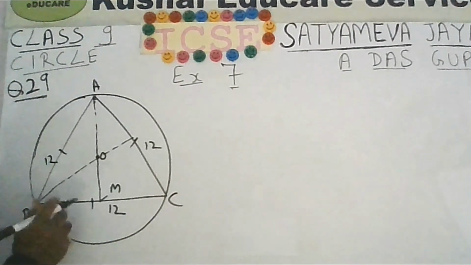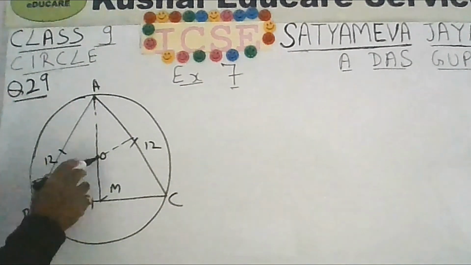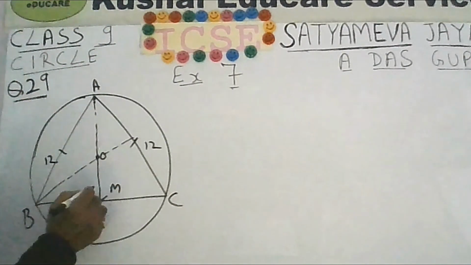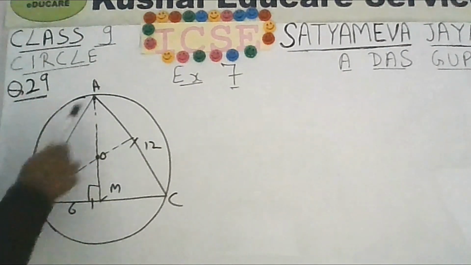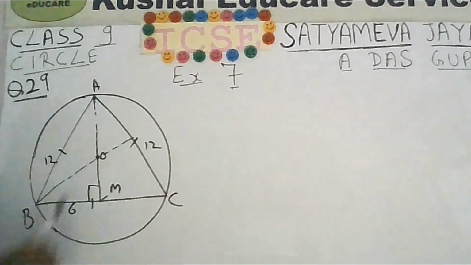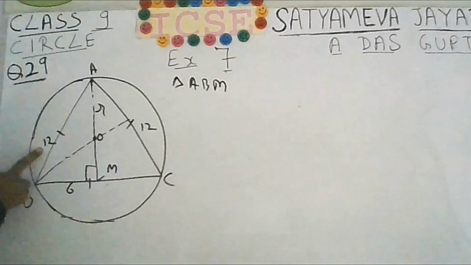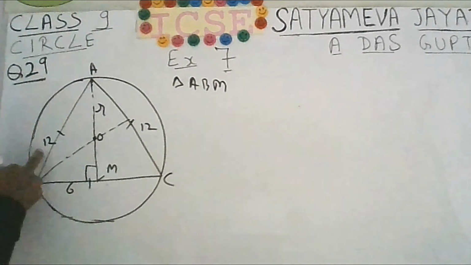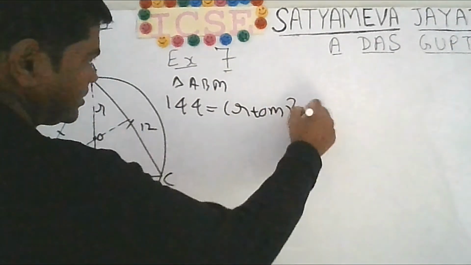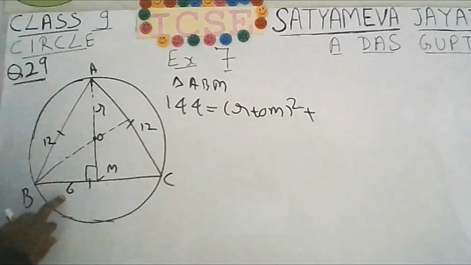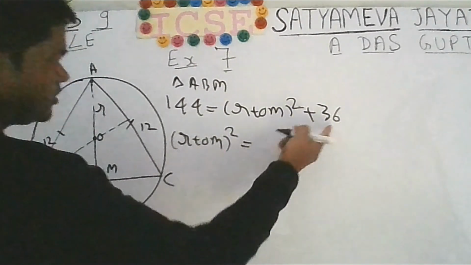If AM is the median, then this will be 6. Okay, and you are joining midpoint with the center of the circle, so that means this will be 90 degree. So again, you have to basically use Pythagoras theorem 2 times, once for triangle ABM and second time for OBM. If you use it for triangle ABM, then AB is hypotenuse, so 12 square will be 144. This will be equal to R plus OM whole square plus BM square. BM is 6, 6 square is 36. So this means that R plus OM whole square will be equal to 144 minus 36.